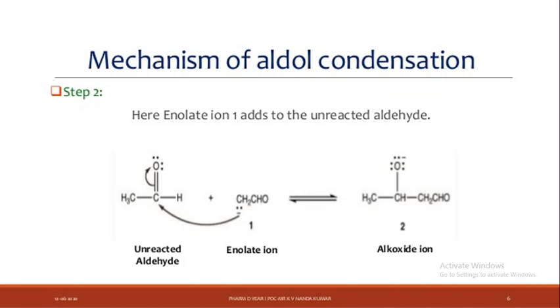So the unreacted aldehyde, that is another acetaldehyde, is attacked by the carbanion or enolate ion, which gives an alkoxide ion. Any problem? Nucleophilic attack.